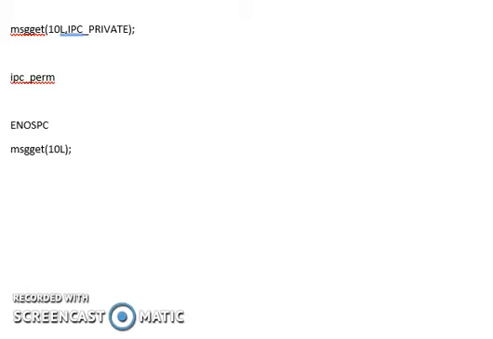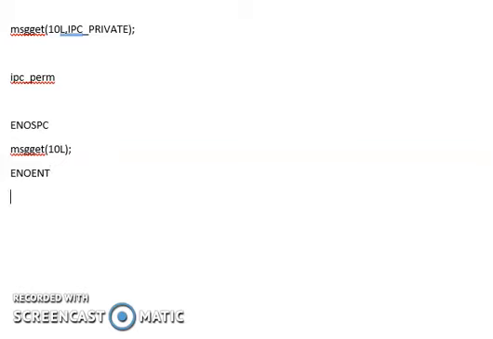Even if you could find or could not find a data structure with 10L as the key, as the second parameter, which is the flag, is not being used here, your msgget will return a negative number and an error which says ENOENT, which means error no entry. So even in this case, your system call msgget will fail and return a negative number. This is the second type of failure that can happen inside your msgget.